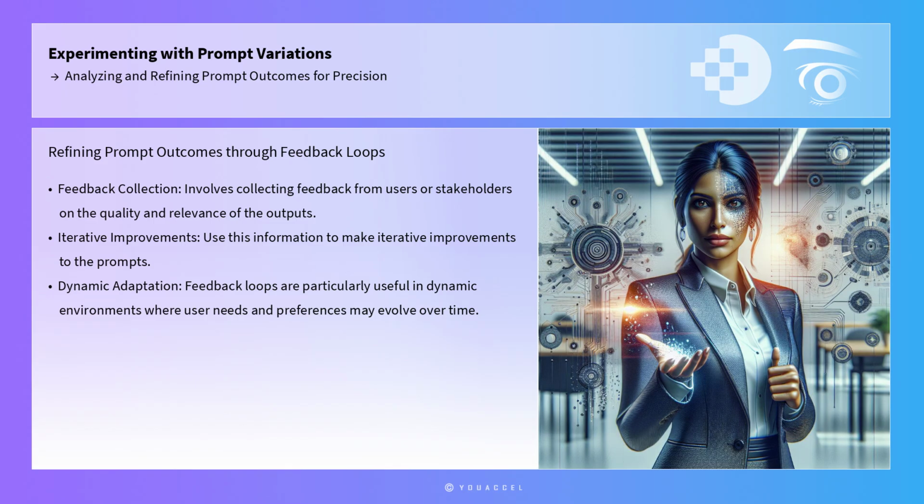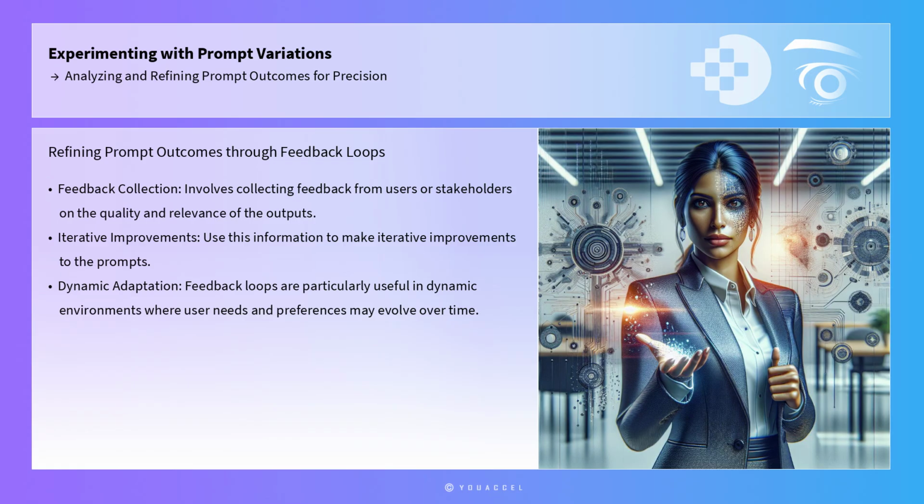Another valuable strategy for refining prompt outcomes is the use of feedback loops. This involves collecting feedback from users or stakeholders on the quality and relevance of the outputs and using this information to make iterative improvements to the prompts. Feedback loops are particularly useful in dynamic environments where user needs and preferences may evolve over time. By incorporating feedback into the prompt engineering process, professionals can ensure that the outputs remain relevant and aligned with user expectations.